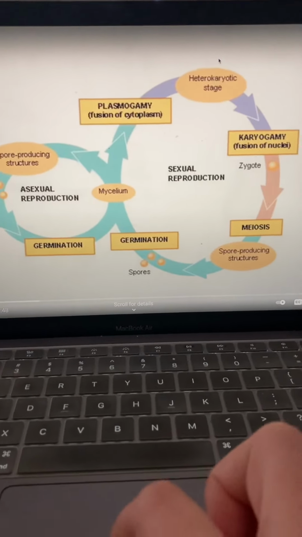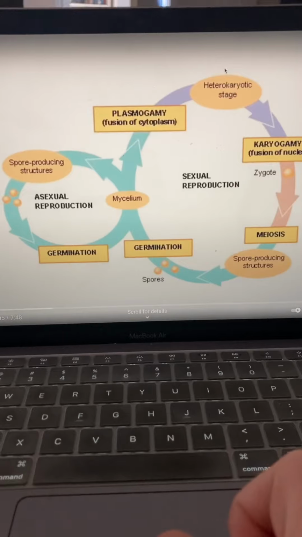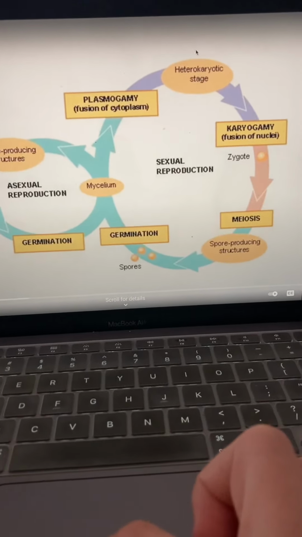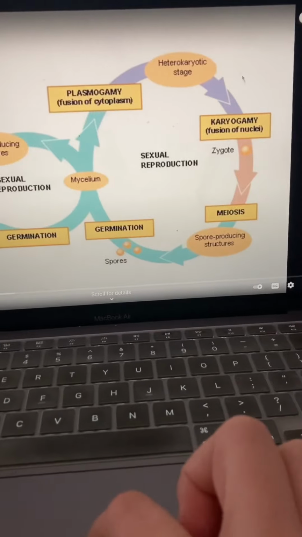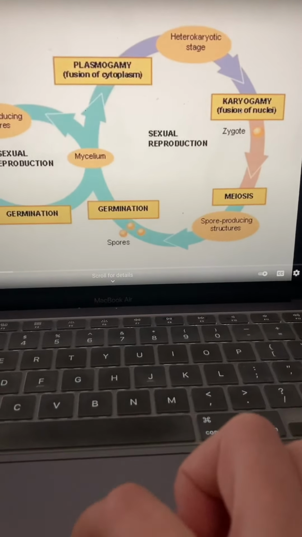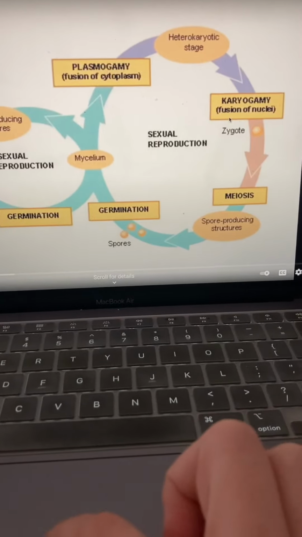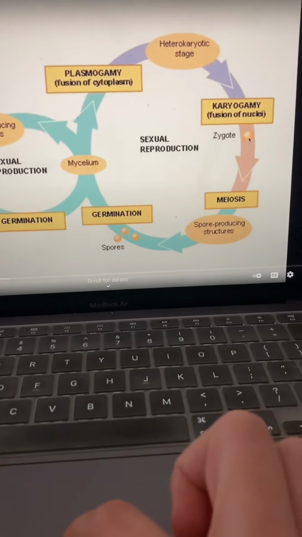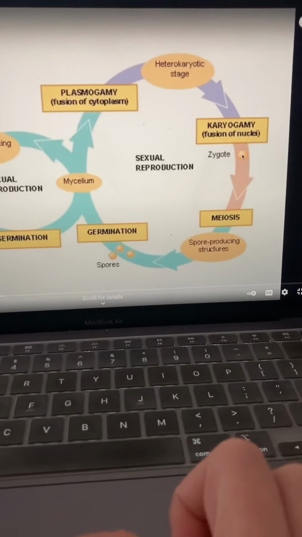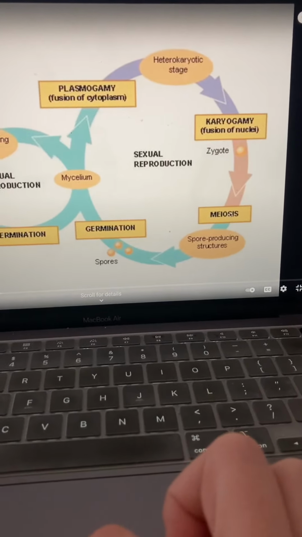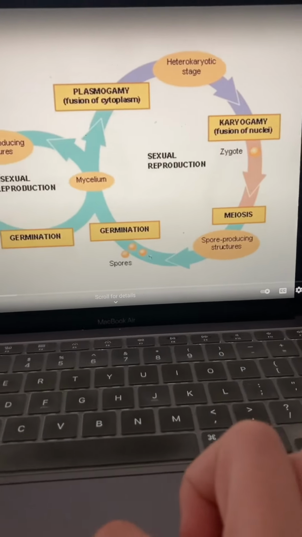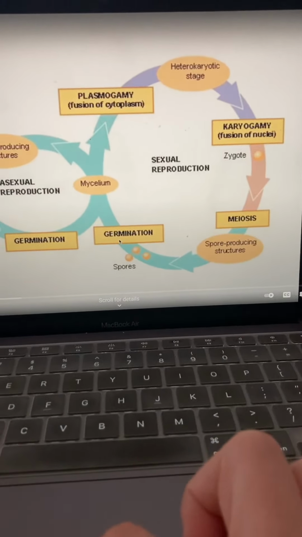And so over here, it's not exactly diploid because the two nuclei are separate, but then it goes through karyogamy where the nuclei fuse together and that forms the zygote, which just has the one nucleus that is diploid. And then from there, the zygote goes through meiosis and makes these spore-producing structures that make the spores that germinate